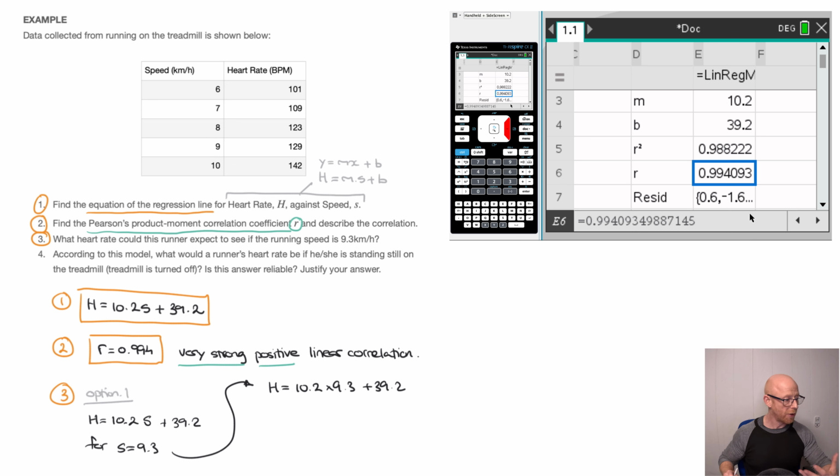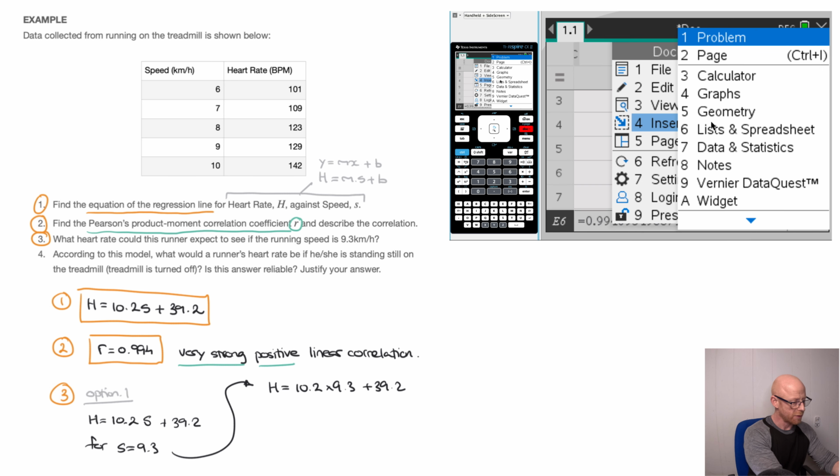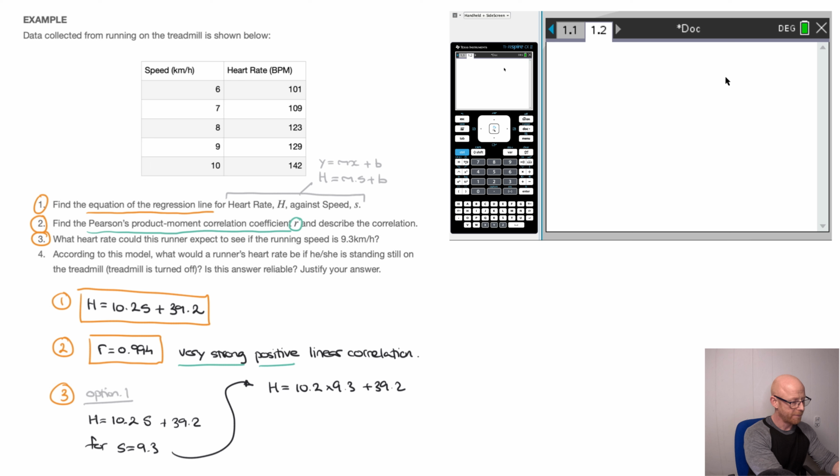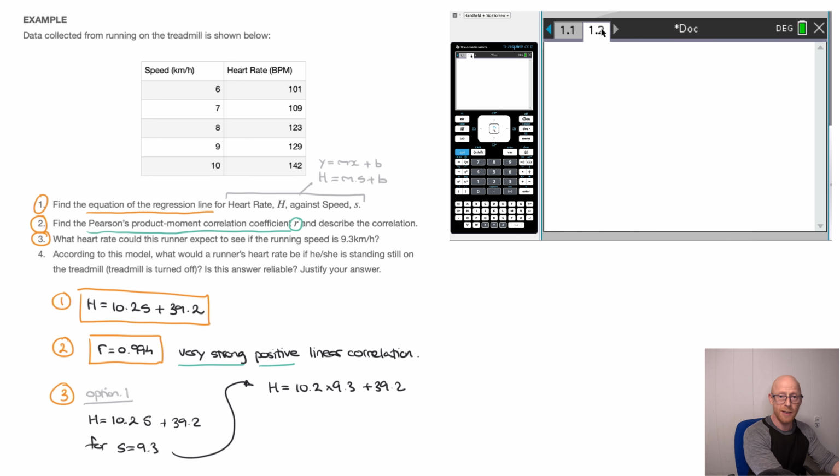And we can do that on our document here. All we have to do is add a calculator page. And for that, I go ahead and click on the Doc button here. So I click on Doc, and I select the 4th option, Insert, and the 3rd option, Calculator. So I click on that. It's now added a 2nd page to my document. So my first page is the spreadsheet, and my 2nd page is this calculator.